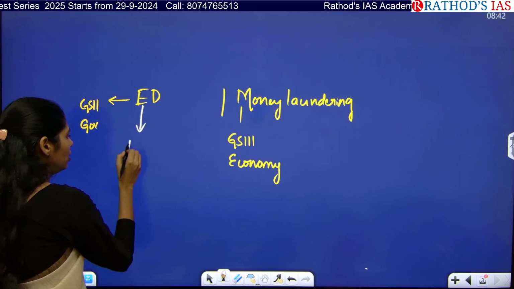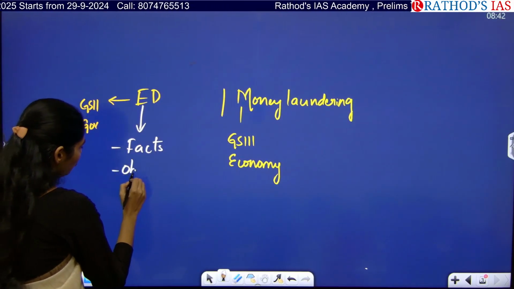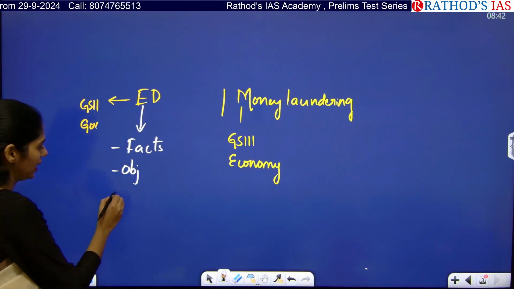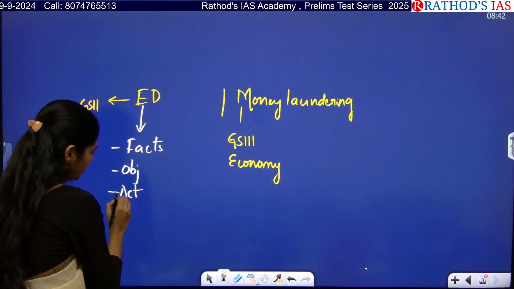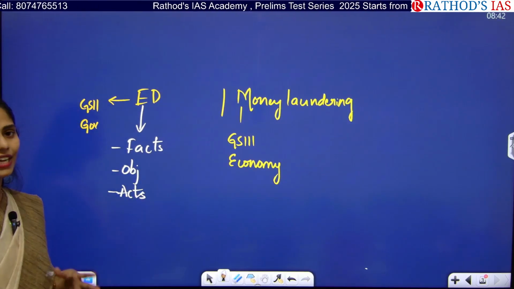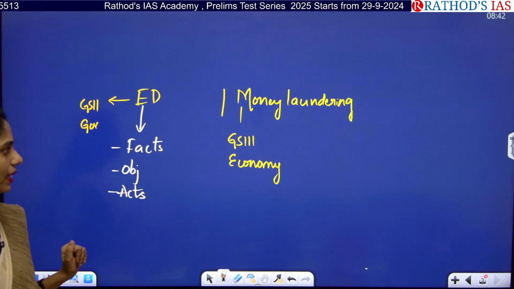You have to see some facts regarding ED, as well as the objectives of ED, and under which acts ED will be conducting raids. So this will be very important. Which acts give the power to ED? On this you will be getting questions in your prelims.